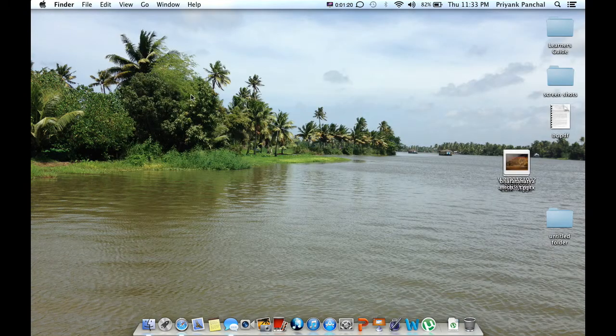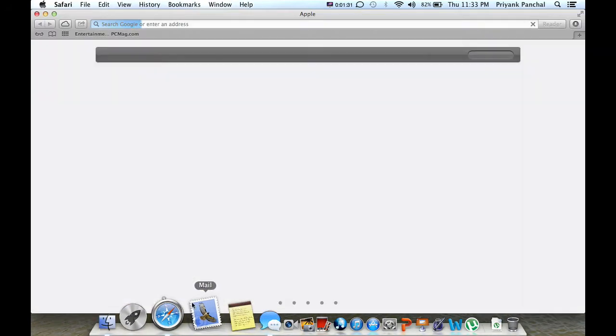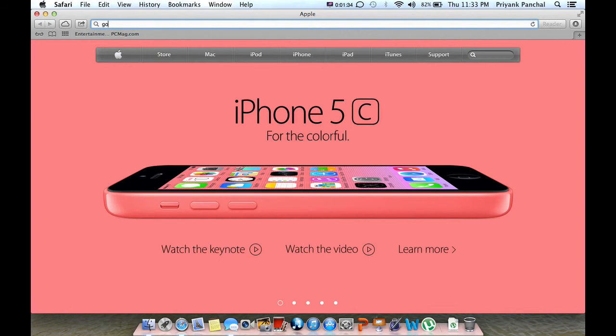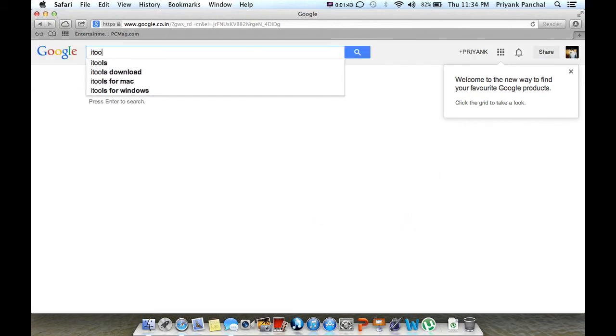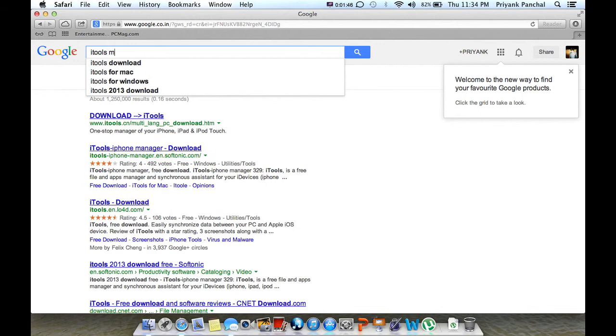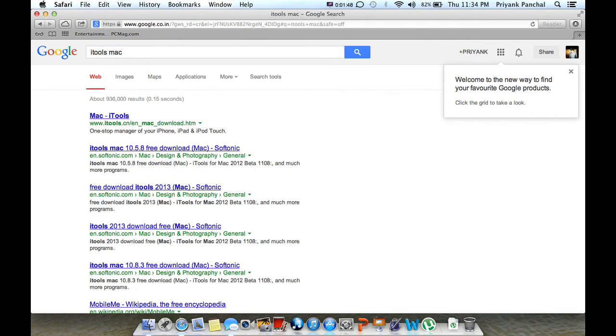Now, what if the App Store doesn't have the game or the application you are searching for? I'll show you an alternative how to install the application. Just go to Safari. Here's the Google. Let us search the application name iTunes Mac. Here's the Mac iTunes. I go on that.